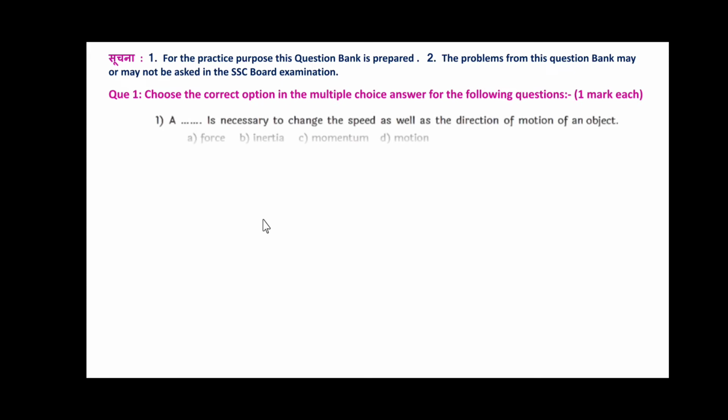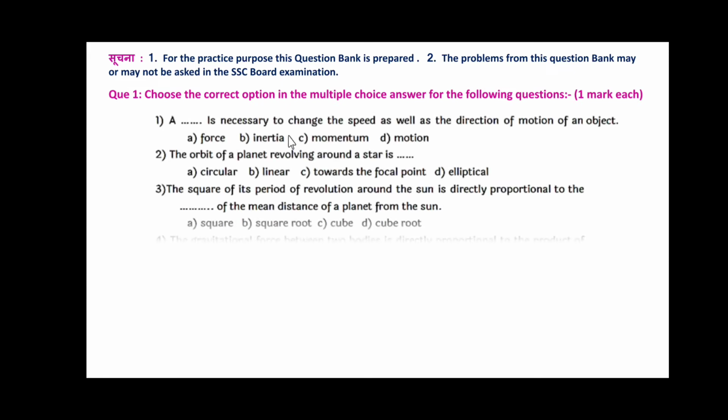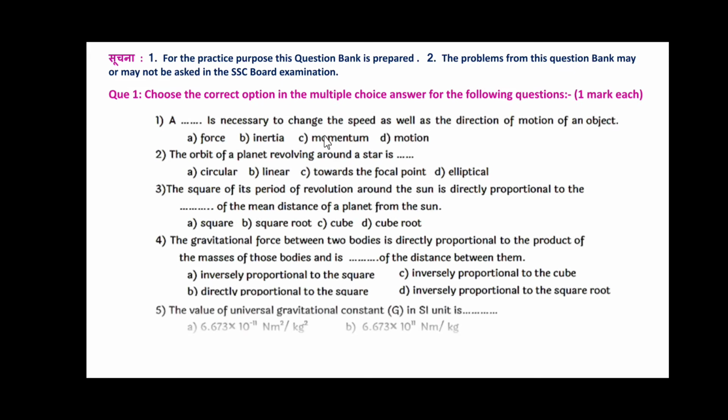Number 1: Dash dash is necessary to change the speed as well as the direction of the motion of an object. The answer is force. The orbit of a planet revolving around the star is dash dash, and the answer is elliptical orbit. The square of its period of revolution around the sun is directly proportional to the dash dash of the mean distance of the planet from the sun, and that is cube.